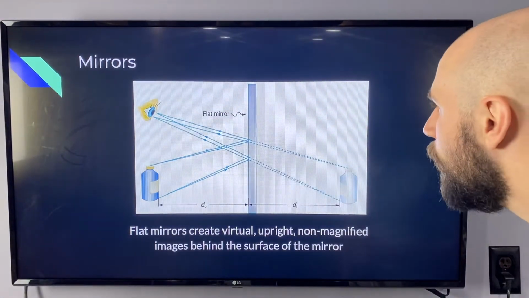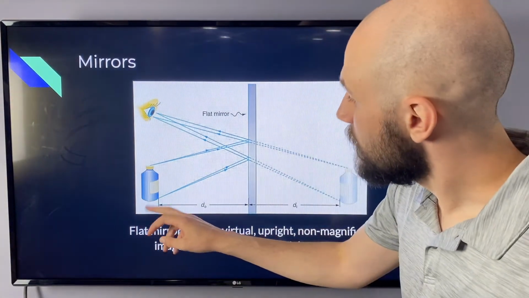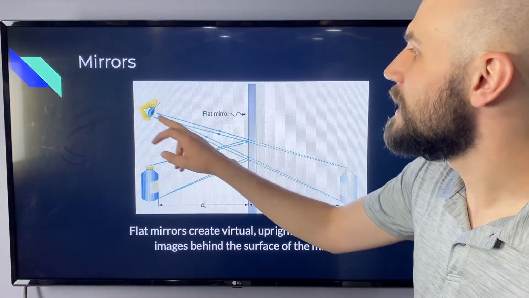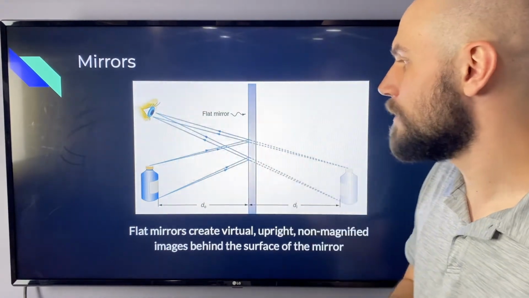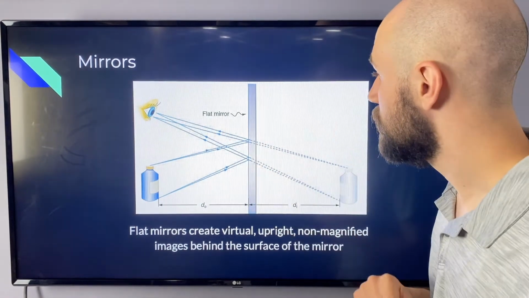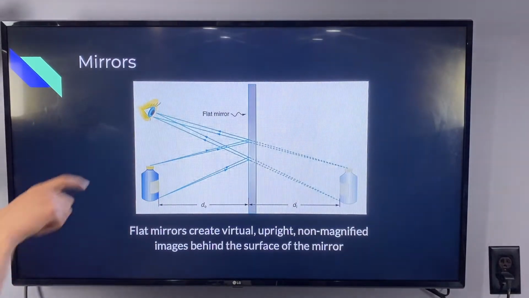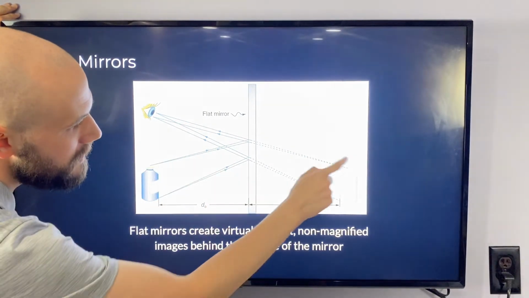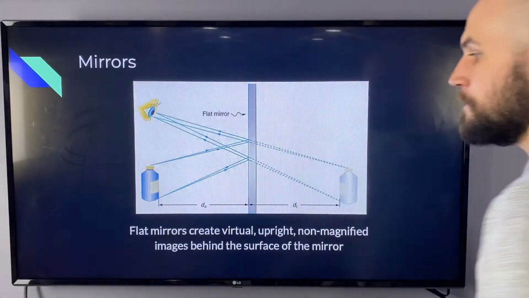And notice how all of these light rays work for mirrors and specular reflection. They're showing you a few light rays coming from the bottom. They bounce off the mirror and they head to our eyes. They're showing us a few light rays from the top. They bounce off the mirror and head to our eyes. Right? We're getting this law of reflection. We're seeing that the image is still going to be in place, but our eyes are getting tricked, and what we're doing is we're tracking this object like we're looking through a window, like that object is right over there. That's what that dotted line represents.